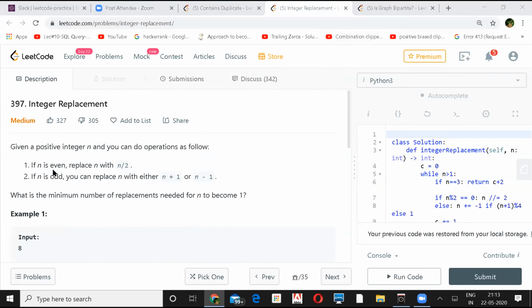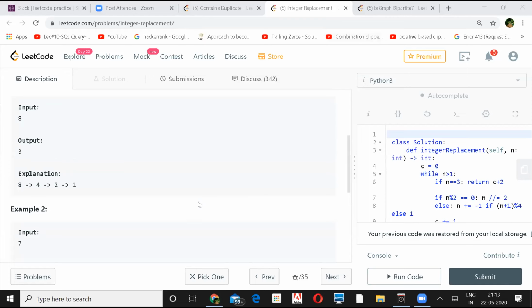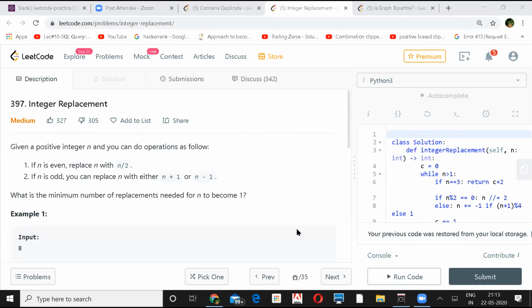If n is even, replace it with n by 2, and if odd, you can replace n with either n plus 1 or n minus 1. So what is the minimum number of replacements required for n to become 1? If you see 8 to 4, 4 to 2, and 1, so 3 jumps you have to make to reach 1. For 7, it's 4. Are there any queries or approach for this?